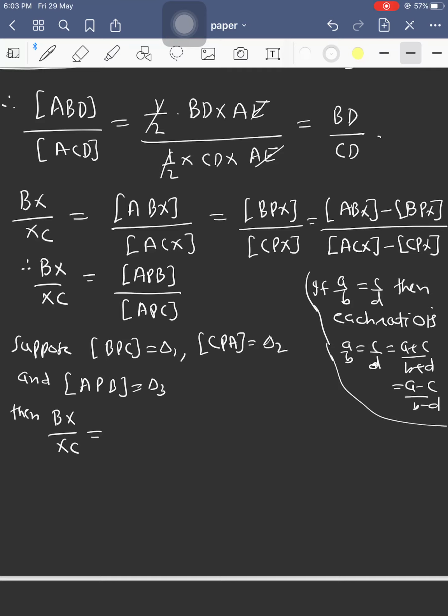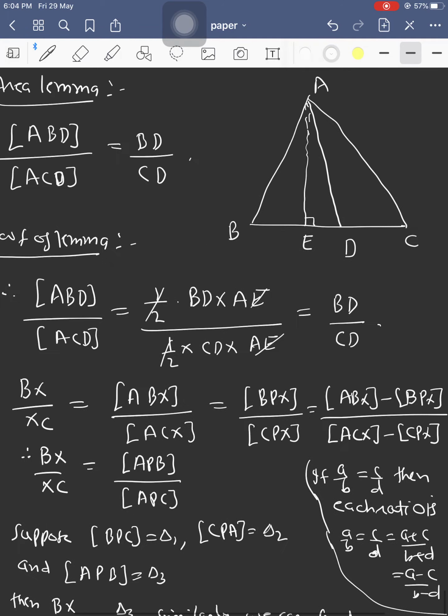Area of APB upon APC. This becomes delta 3 upon APC, which is delta 2. Similarly, we can find the other ratios.